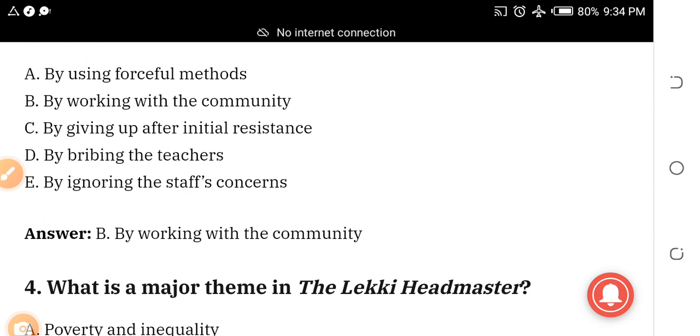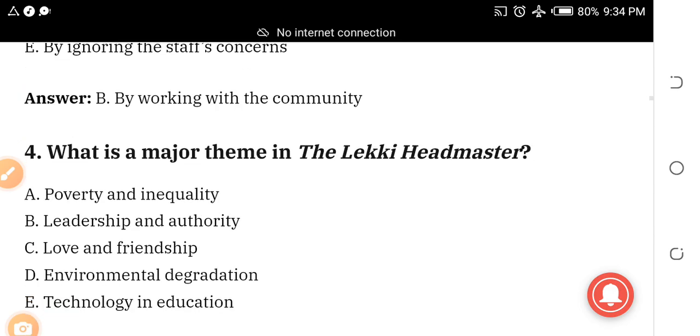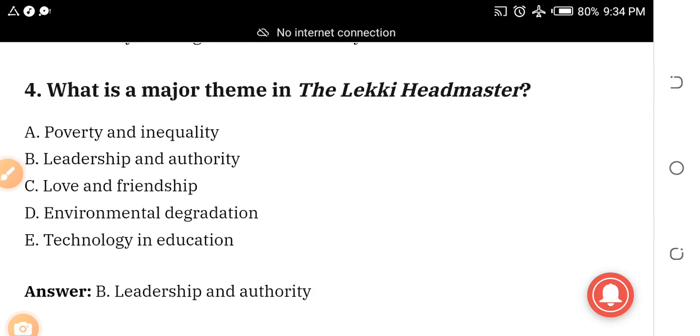Okay, the next one is, what is a major theme in the Lekki Headmaster? A, poverty and equality. B, leadership and authority. C, love and friendship. D, environmental degradation. E, technology in education. One of the major themes is B, leadership and authority.